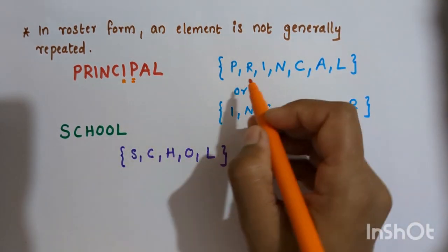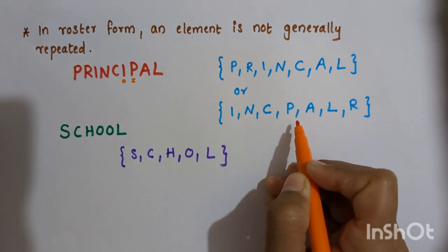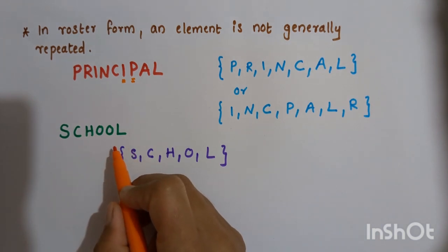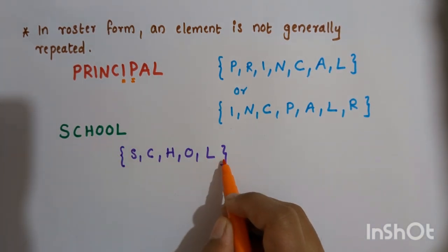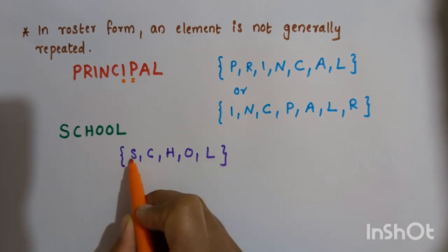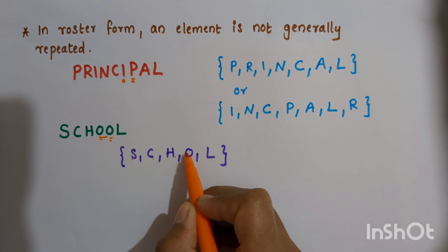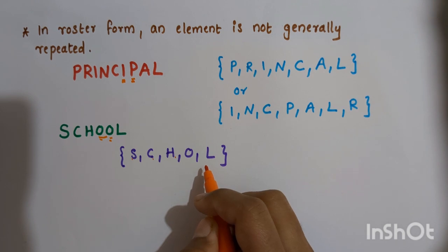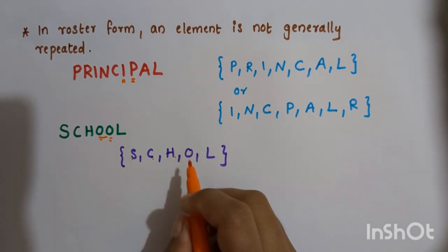Alright. You can write the set in roster form like this as well, because the order is not important. And the set of letters forming the word school can be represented like this: S, C, H. You see O is repeated, so only one O is needed. Then L. So this is how we represent a set in roster form. I hope it is clear to you.